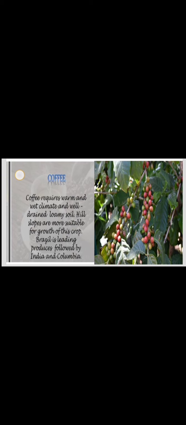Next, coffee. Coffee requires warm and wet climate and well-drained loamy soil. Hill slopes are more suitable for growth of this crop. Brazil is the leading producer, followed by Colombia and India.